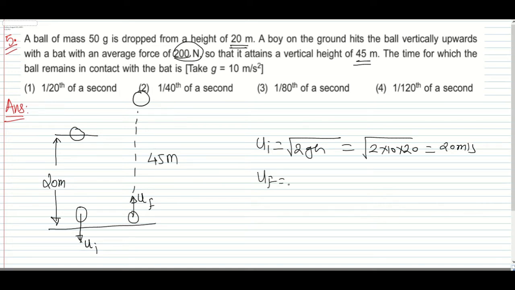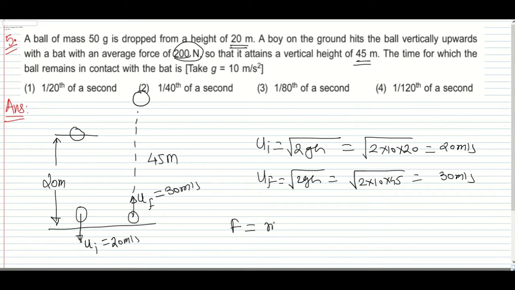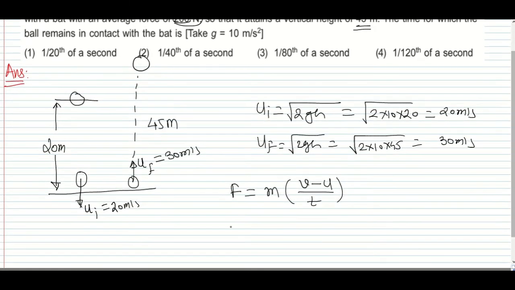What is the final velocity? Here also root of 2gh, which is root of 2 into 10 into 45, and that is 30 meter per second. This velocity we have is 30 meter per second, this is 20 meter per second, and we want the time. Average force is equal to mass times acceleration. Acceleration is final velocity minus initial velocity divided by time. So if you calculate time from this, you will get m(v minus u) divided by the force F.